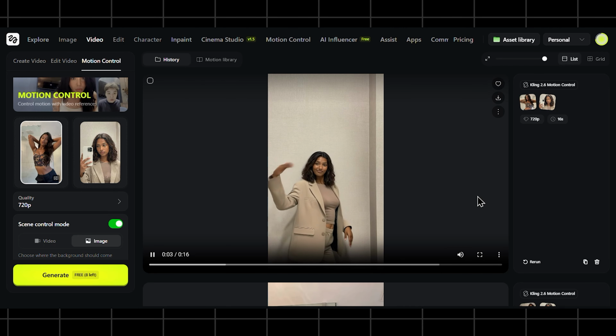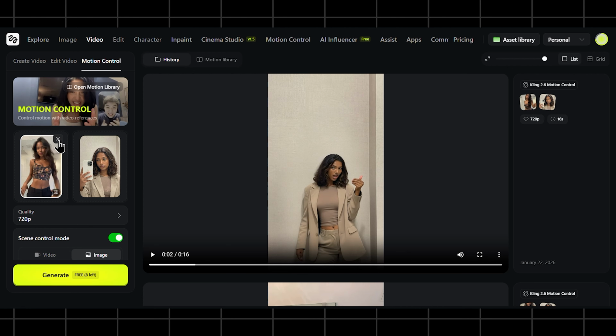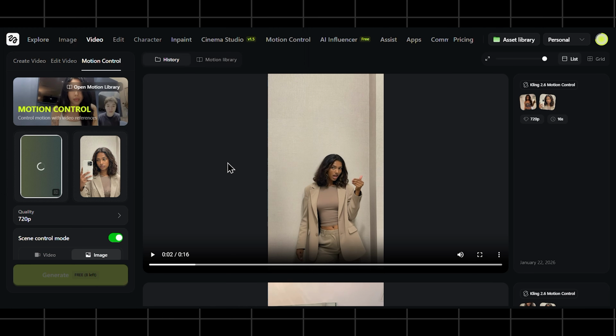This does not look AI at all. Now let's quickly try our own motion video reference too. I am uploading this video here and see how it will do this time.